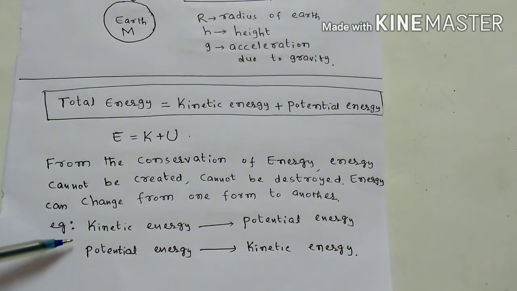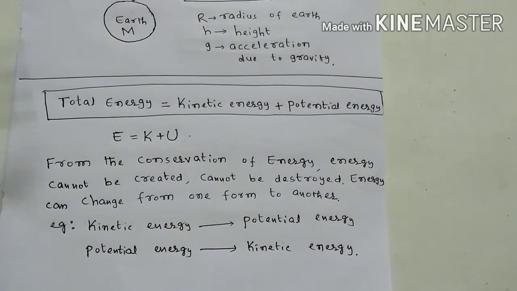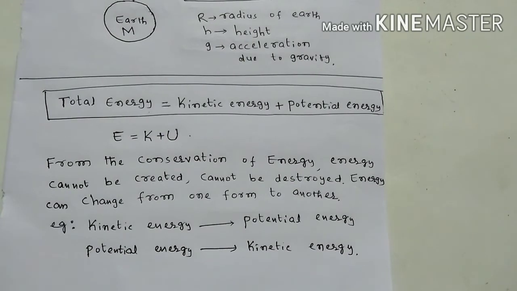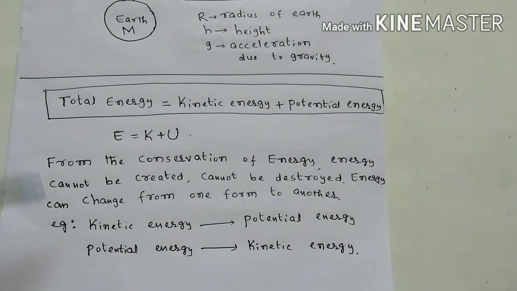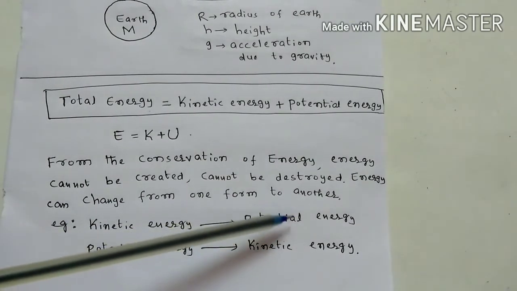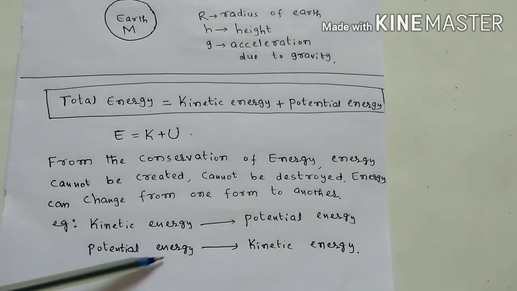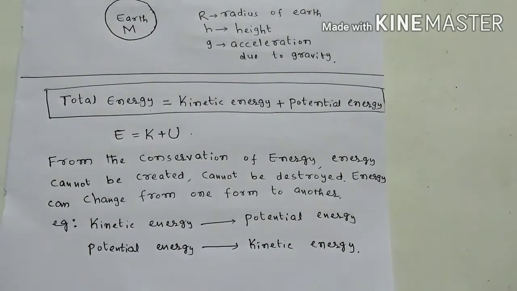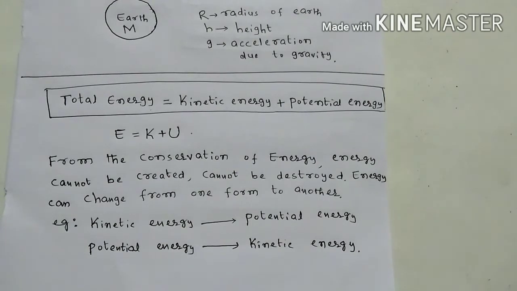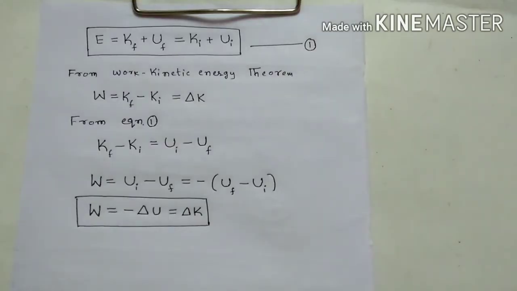Simple example: you are throwing a ball upward. As it is moving up, kinetic energy is decreasing and potential energy is increasing, meaning kinetic energy is converting into potential energy. After reaching maximum height, it is coming back, so potential energy is converting into kinetic energy. Like this. You got it? See here, the total energy is conserved.